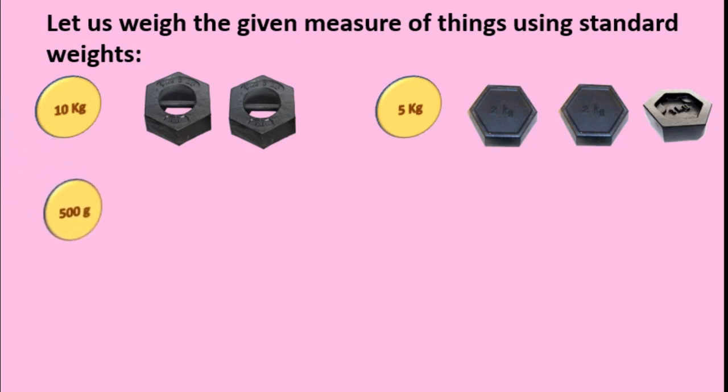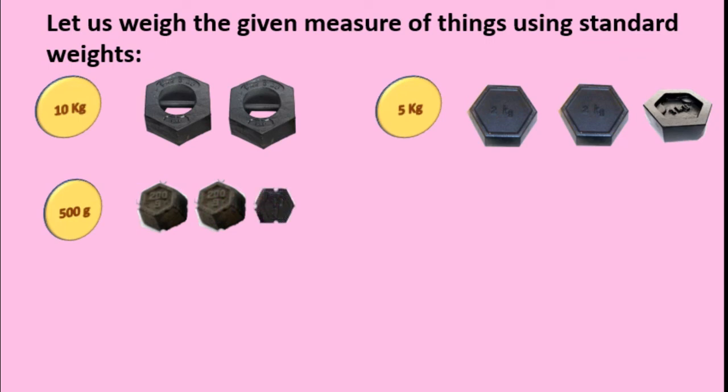Next, we want to weigh 500 grams of potatoes. And we have 200 grams and 100 grams stones. Okay, then what will we do? Yes, you are right. 200 grams plus 200 grams plus 100 grams.